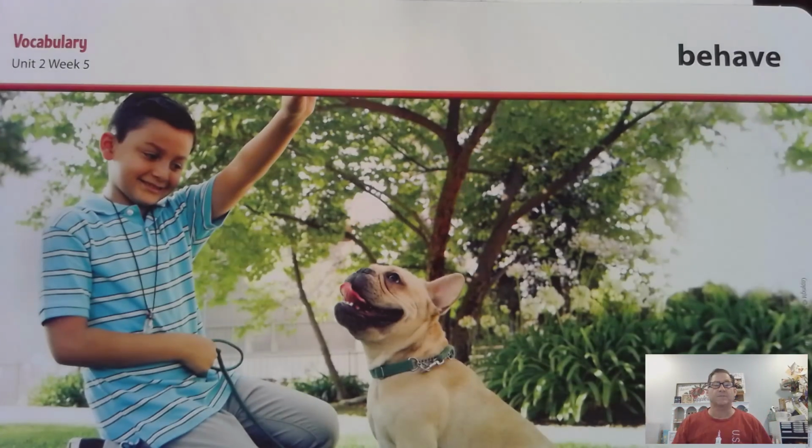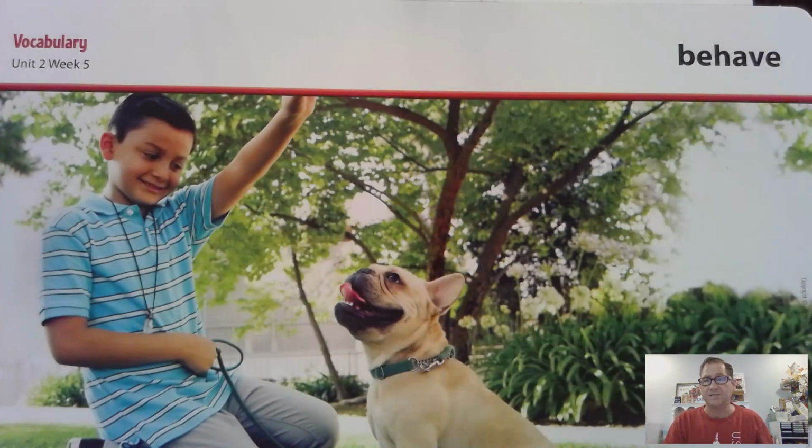Hello everybody. So we're going to cover the vocabulary for the Unit 2 Week 5 selection this week. This week's a little different because our selections are poems. After I give you the 4 basic words, we're also going to have 4 poetry terms, and we'll look at the poems that were in the selection this week.